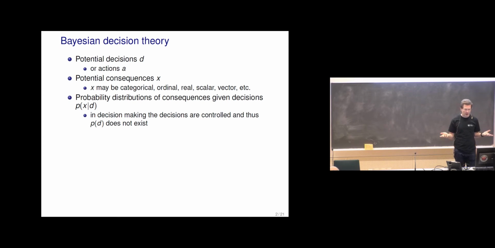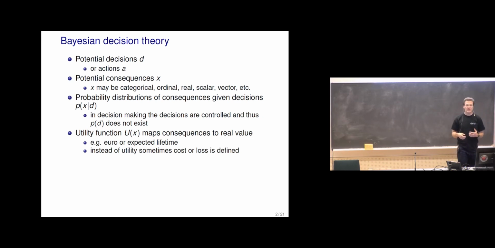Or at least it would be useful to have a then different probability distribution for consequences depending what is our decision. And we would like to have then these good models for predicting what is the probability distribution of consequences given some decision. Notice that now in decision making, these decisions are controlled, so there is no probability distribution for D, except instead we are saying that, okay, we can choose any of these actions or decisions.